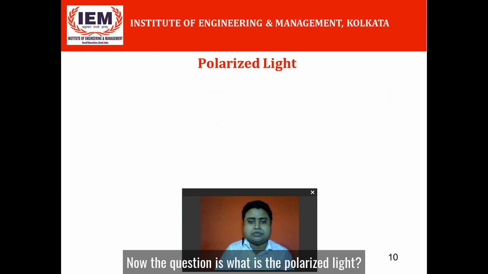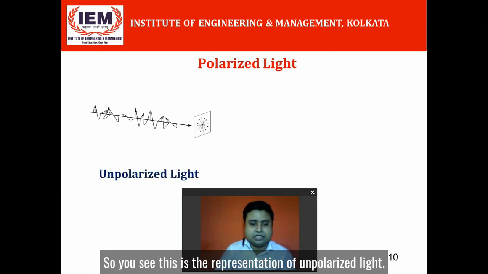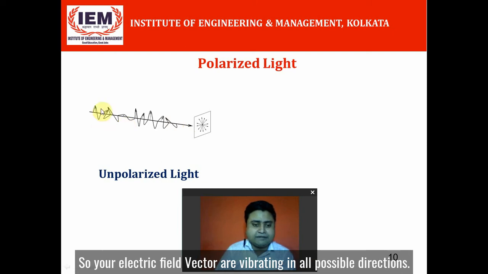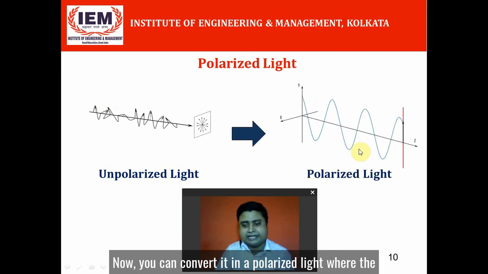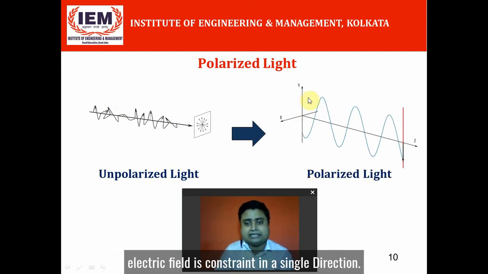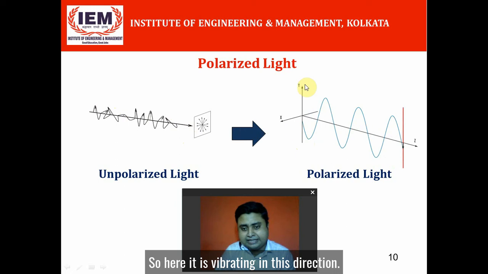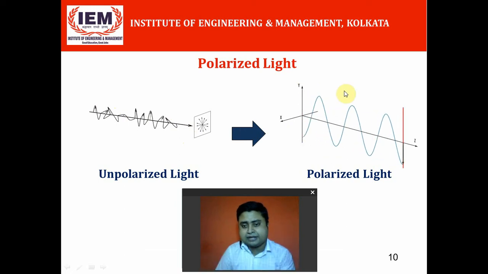Now the question is, what is then the polarized light? This is the representation of unpolarized light, where your electric field vectors are vibrating in all possible directions. Now you can convert it into polarized light where the electric field is constant in a single direction. Here it is vibrating in a single plane.